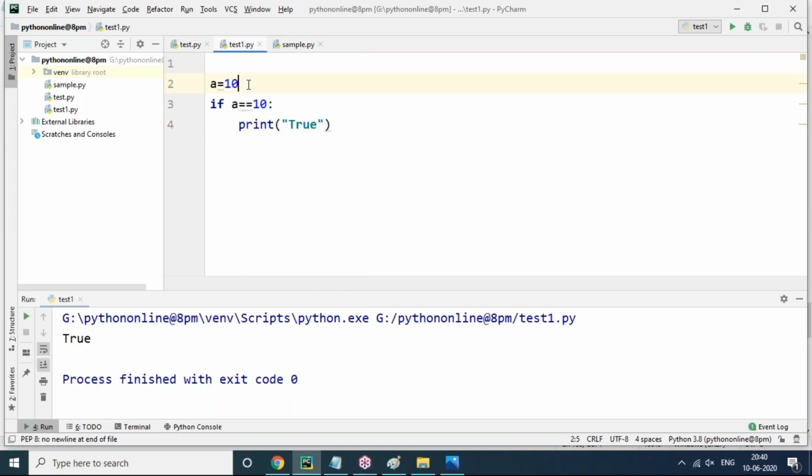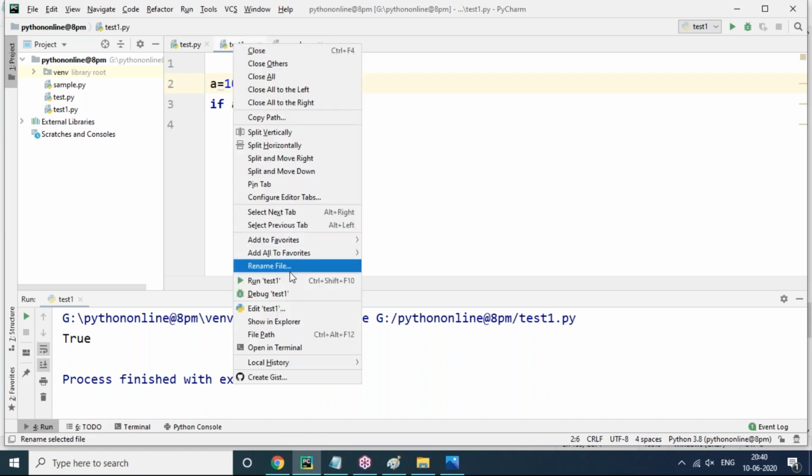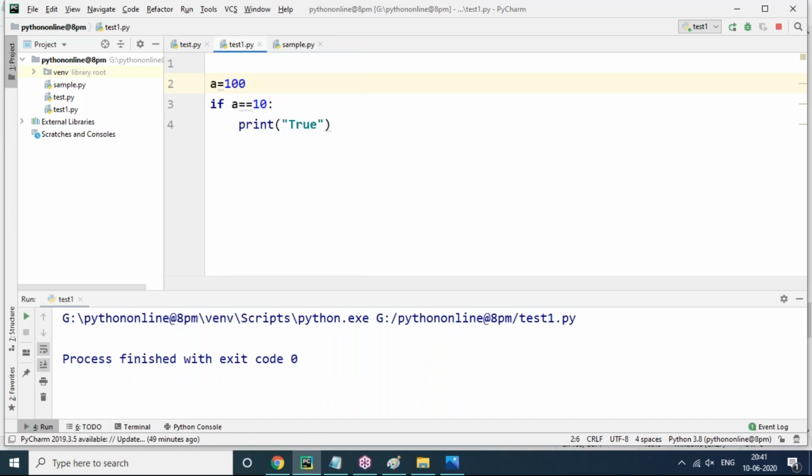If my condition is false, like a value 100 I'm giving, is 100 equal to 10 correct? No, it's not correct. 100 equal to 10 is not at all correct. That's what is happening here, so nothing will happen. You can see this, nothing happens, no output.